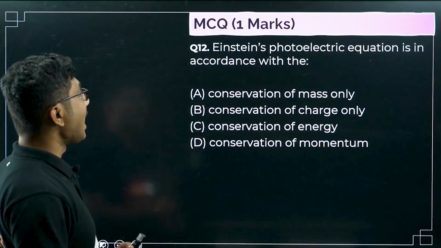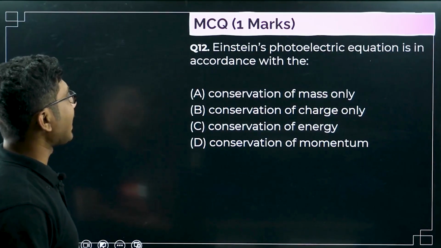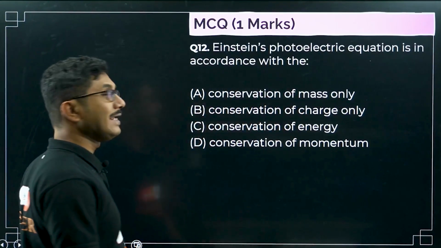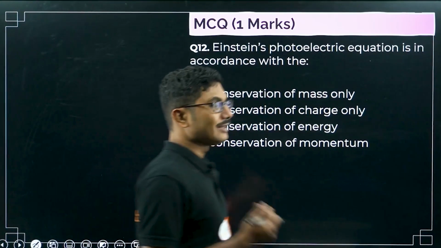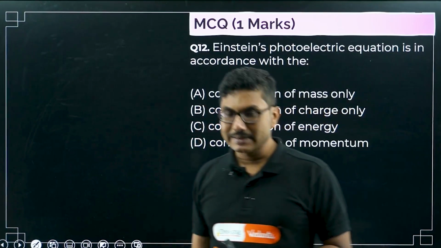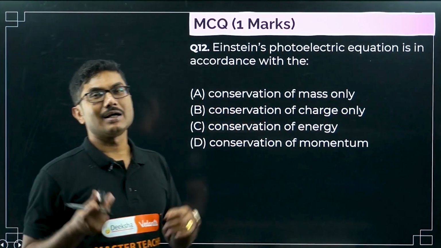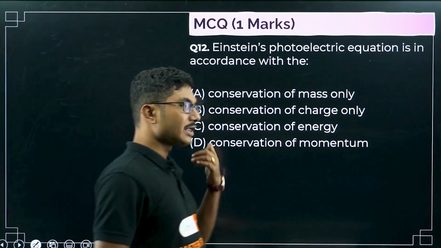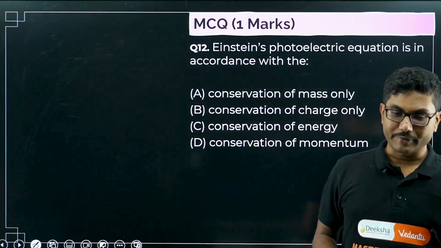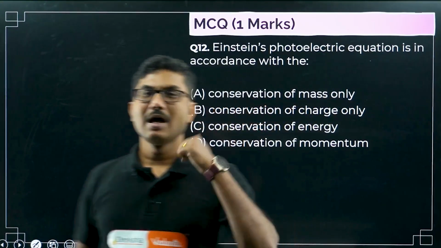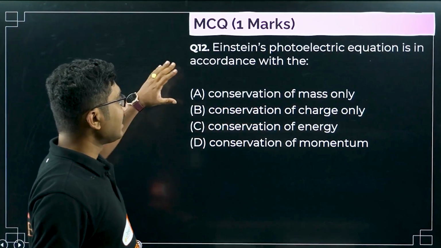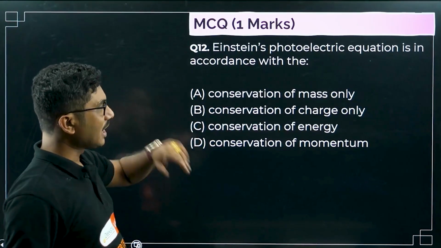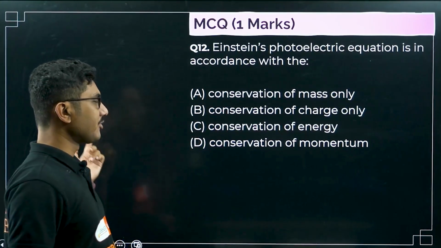Right, next question. Einstein's photoelectric equation is in accordance with the, what is the fundamental of Einstein's photoelectric emission? It basically means the conservation laws. There are different conservation laws. The most important are conservation of energy and mass combined together, and conservation of charge. Here you have to check which one of them is correct: conservation of mass only, conservation of charge only, conservation of energy only, or conservation of momentum only.